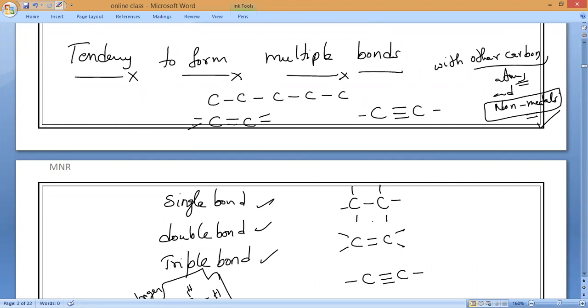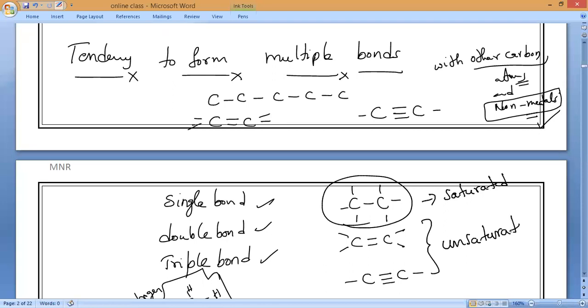So now in these things, observe always there is the existence of saturated and unsaturated hydrocarbons. If they are having only a single bond, it is also mentioned clearly in NCERT. So that is what I am saying. It will form only basically a single bond. Then we used to say them as saturated carbons. And double bond and triple bond we used to call as what, guys? Unsaturated. That is very important.